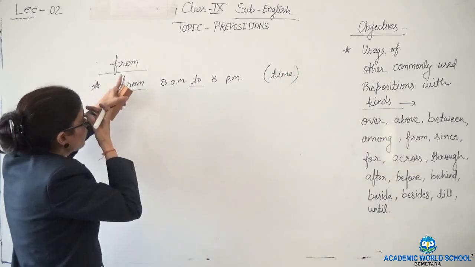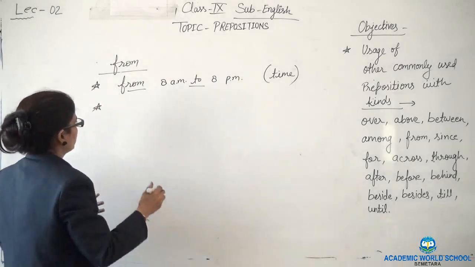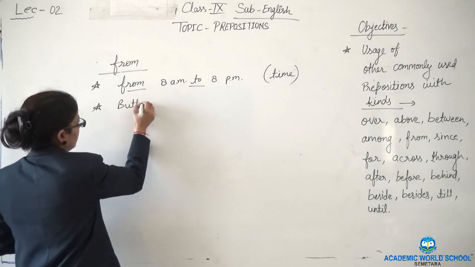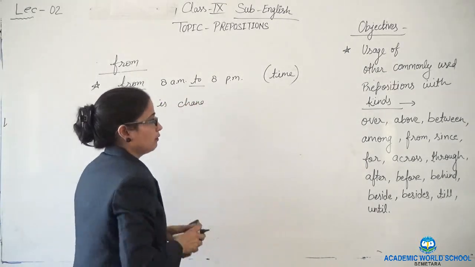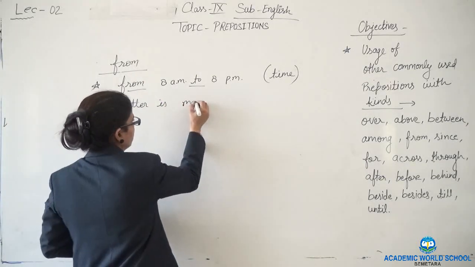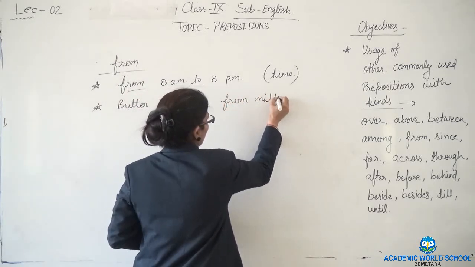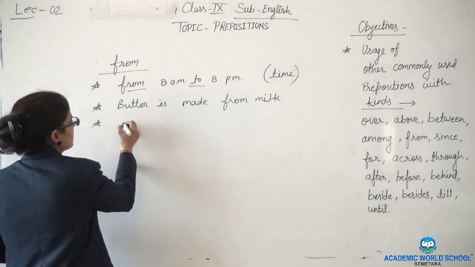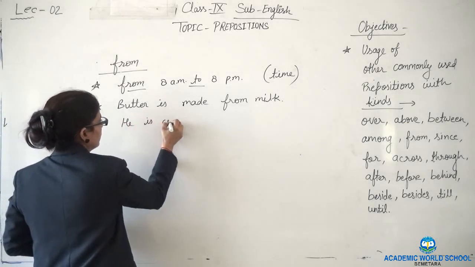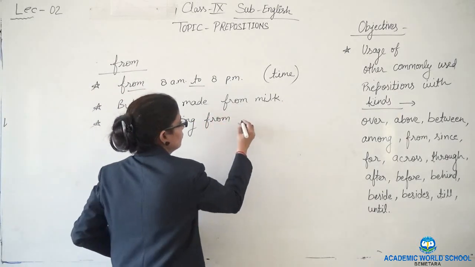This is also used to show the changement of product, like butter is made from milk. Okay, sometimes it will give us a different sense. He is coming from Delhi.